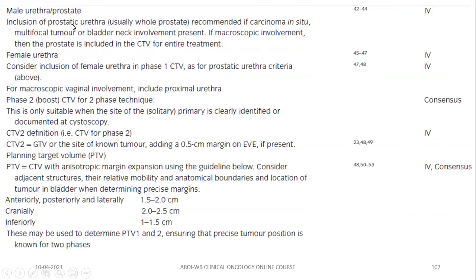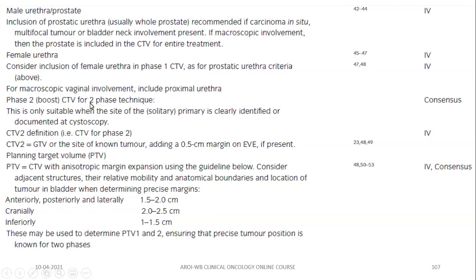So, inclusion of the prostatic urethra: the indications are the same as for prostatic urethral biopsy, that is, a bladder neck tumor, or there is carcinoma in situ, or there is a multifocal tumor. If there is macroscopic involvement, then the prostate should be included in the CTV for the entire treatment. In the female urethra, consider inclusion of the female urethra. Again, if these risk factors are present, for macroscopic vaginal involvement, include the proximal urethra.